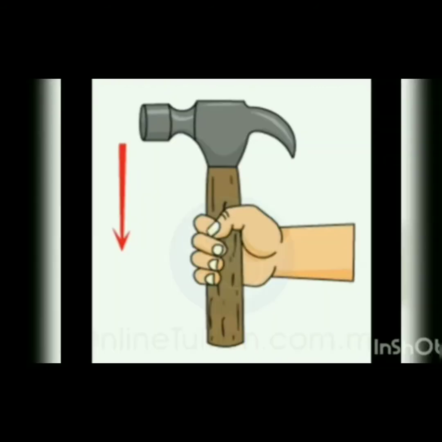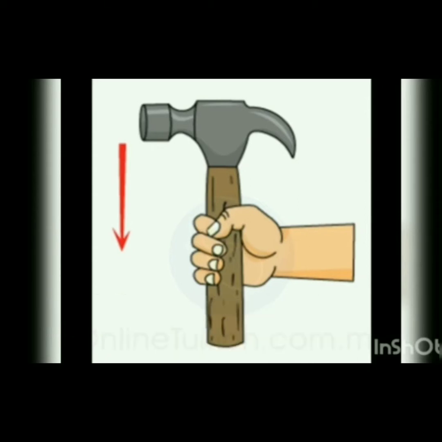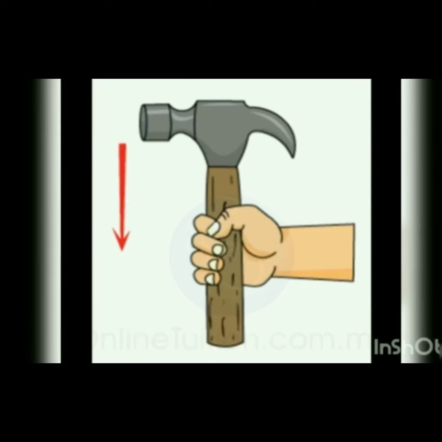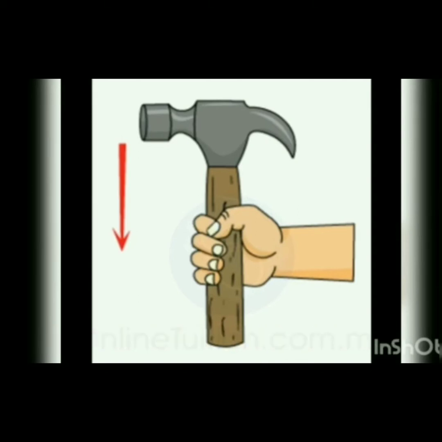Next, this is the application of inertia. The head of a hammer can be tightened onto the wooden handle by banging the bottom of the handle against a hard surface. When the handle of the hammer hits the surface, the handle stops, but the head of the hammer keeps on moving downward due to the effect of inertia. As a result, the hammer head will fit tighter onto the handle, so the hammer can be used again.